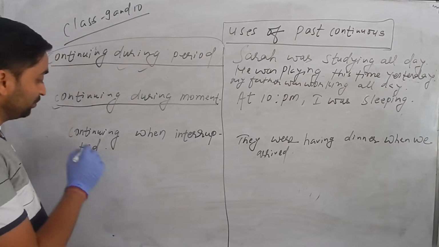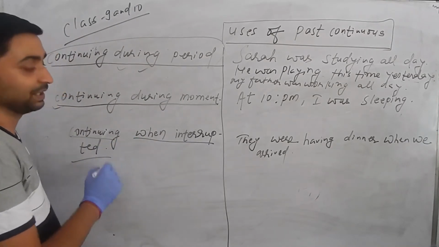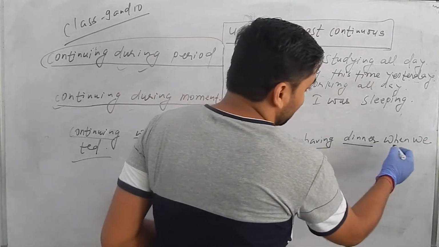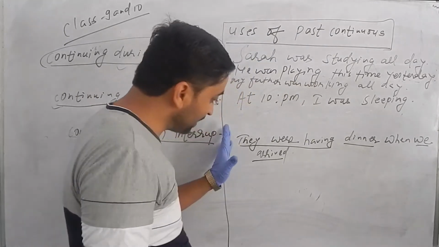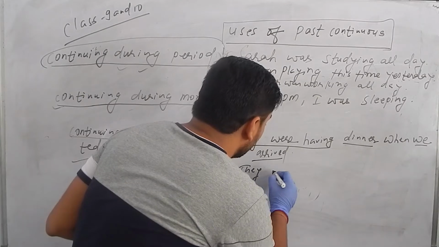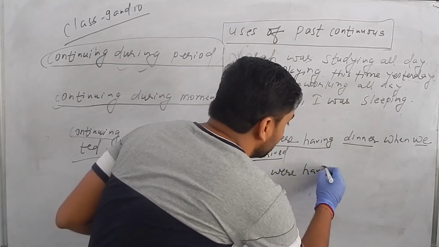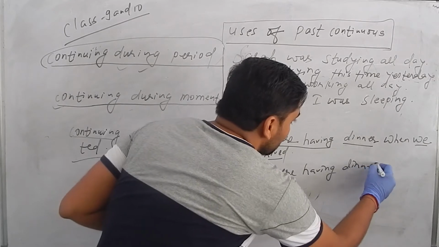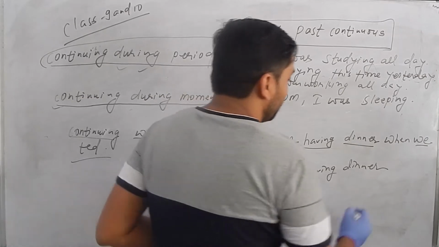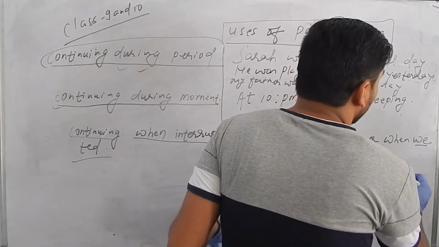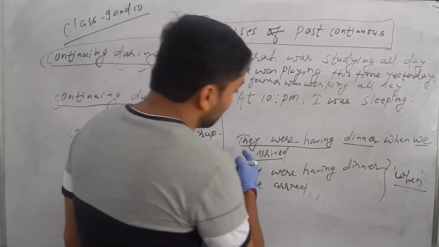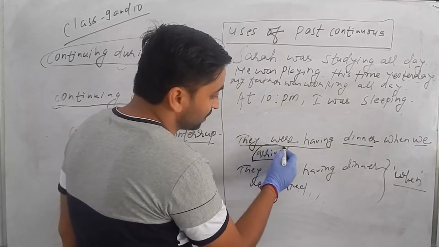What is the other use? Continuing when interrupted. This is the more important one. See here: "They were having dinner when we arrived." Actually, here are two actions: "they were having dinner" and "we arrived," joined with the conjunction when.